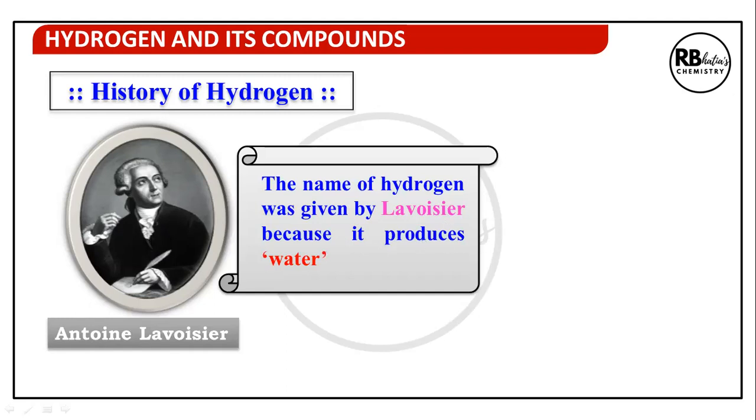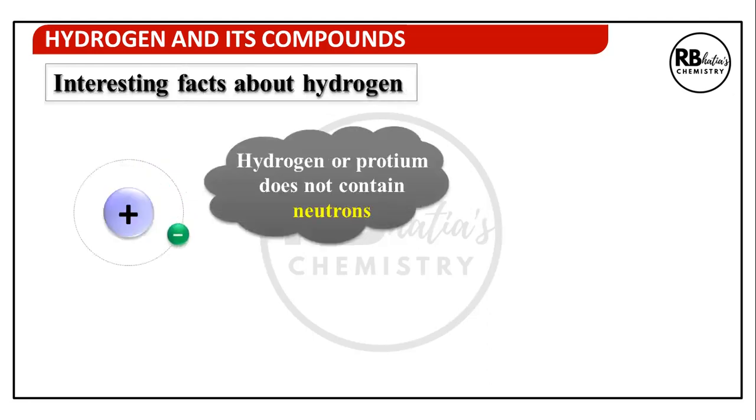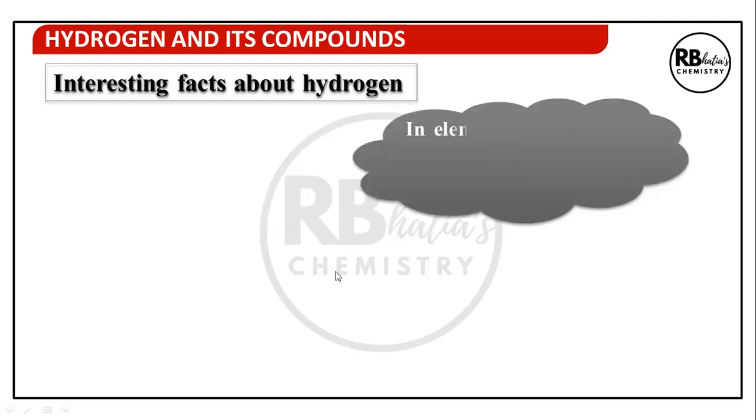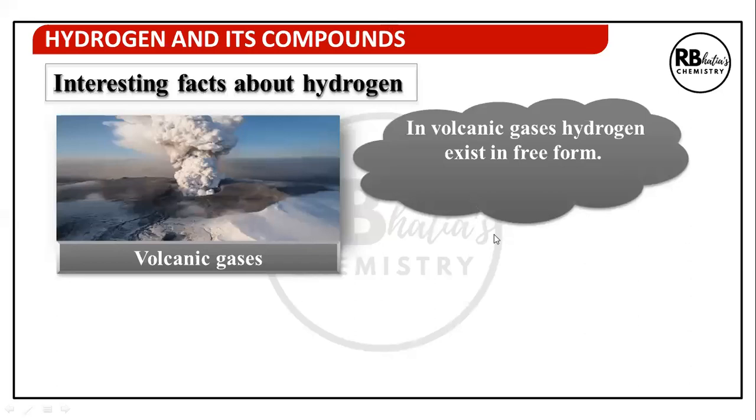Water producer, hydrogen. Some interesting facts about hydrogen. This is the only element in the periodic table which does not contain neutrons. It has 1 proton, 1 electron. In elemental form, it exists as a diatomic molecule and is called dihydrogen. It exists as H2. In volcanic gases, hydrogen exists in free form.